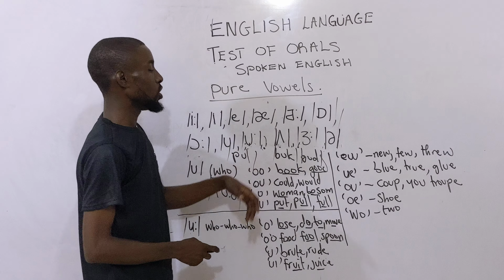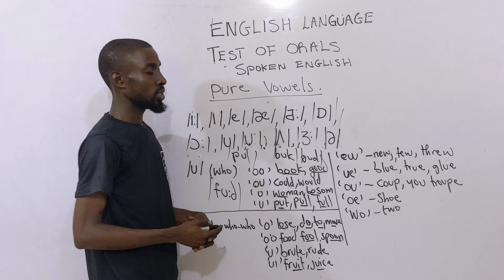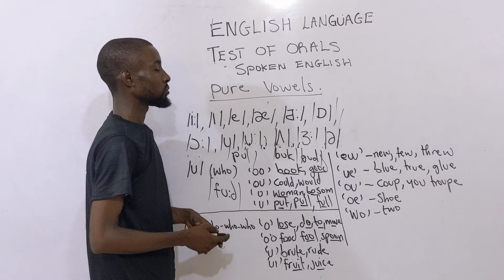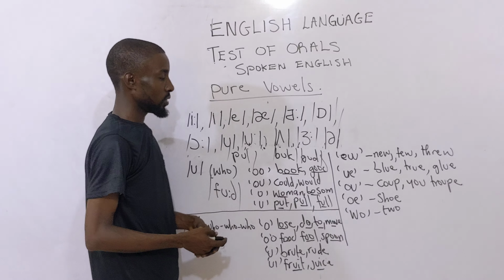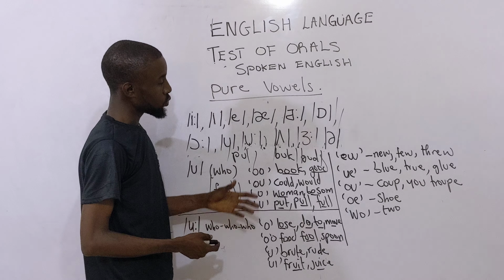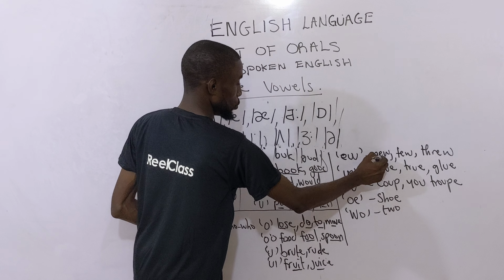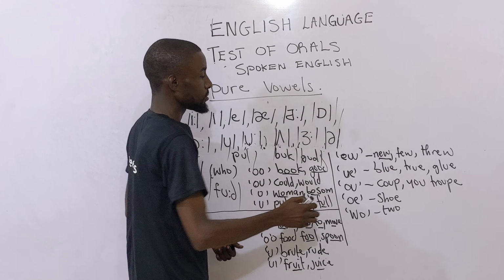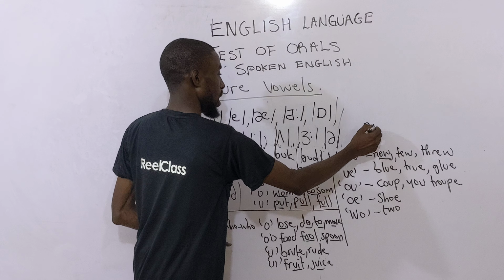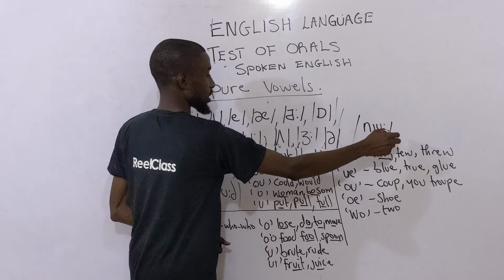Then we have EW: new. The book is new. It's a new book. Then few. Then we have through, then we have blue, true, and of course glue. You are transcribing now. Transcribe few.